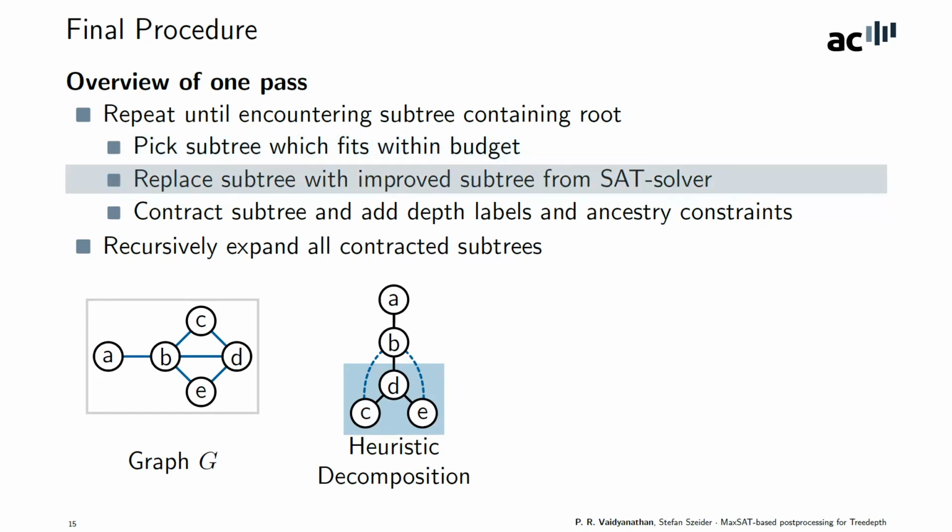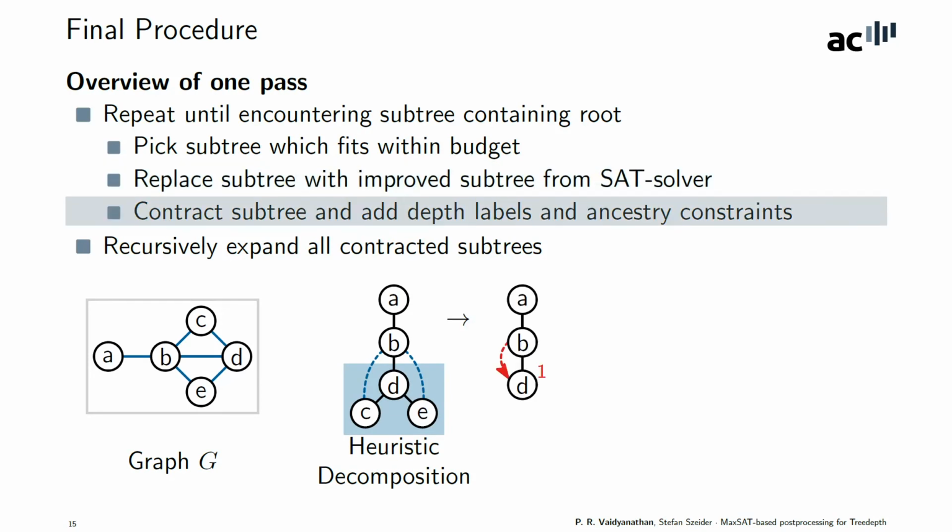Then we replace the subtree with the improved decomposition from the SAT solver, which in this case doesn't affect the subtree, and we contract the 3 vertices to a single vertex D, label it with the depth 1, and add an ancestry constraint from B to D because of the 2 dotted blue edges in the heuristic decomposition.